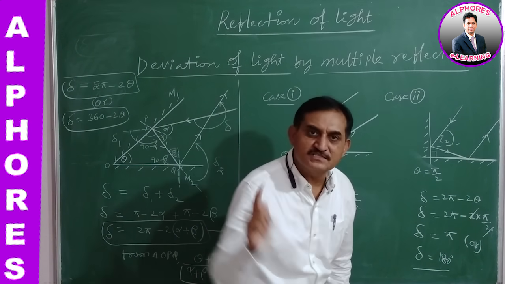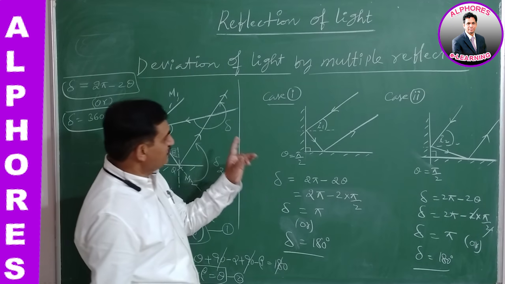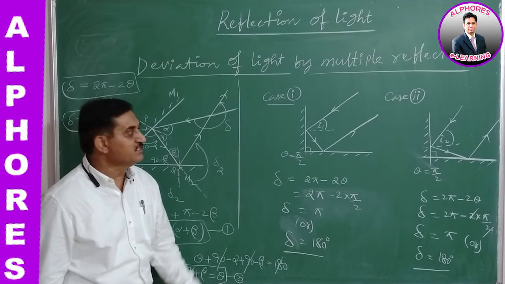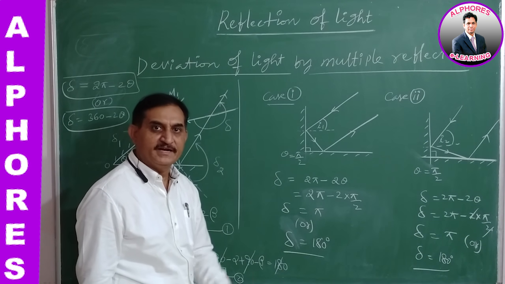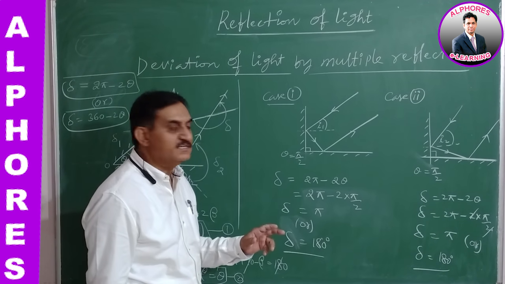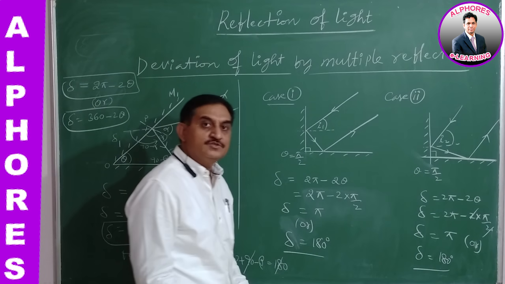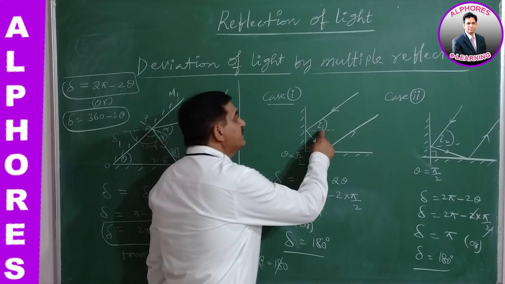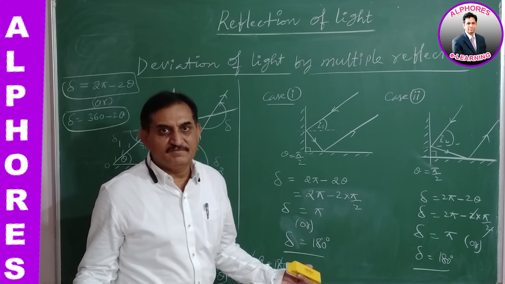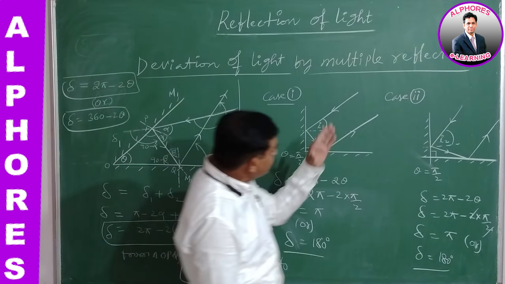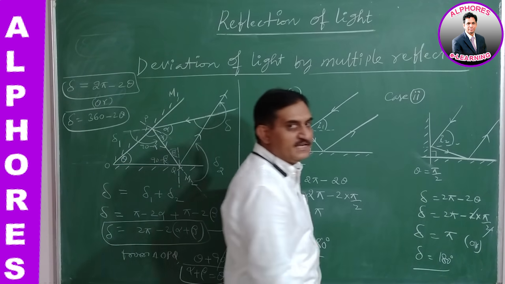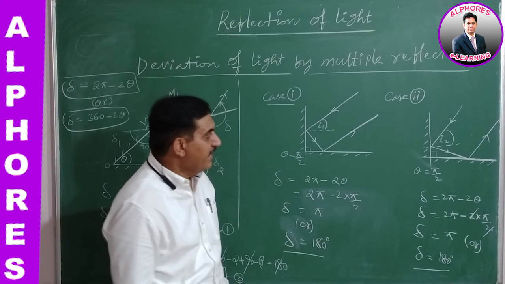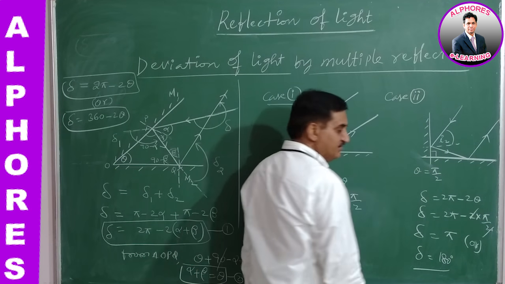How much deviation is suffered by the light? That is exactly 180 degrees. So it is moving backward after two reflections made by two plane mirrors which are at right angles to each other. In this case, we don't know the value of I1. Now go for the second case. In the second case, again the two plane mirrors are at right angles to each other, but the angle of incidence is somewhat changed.